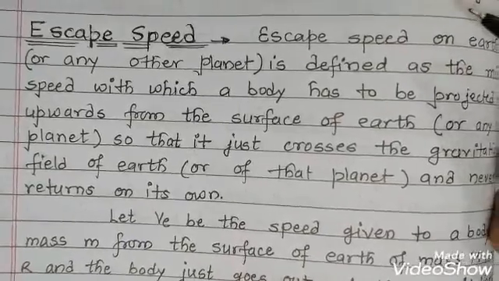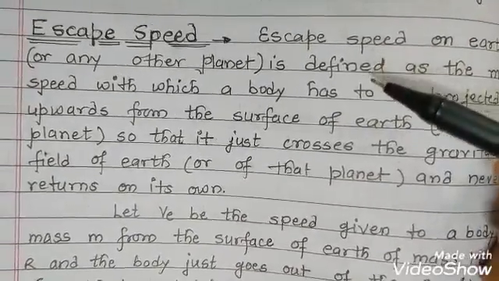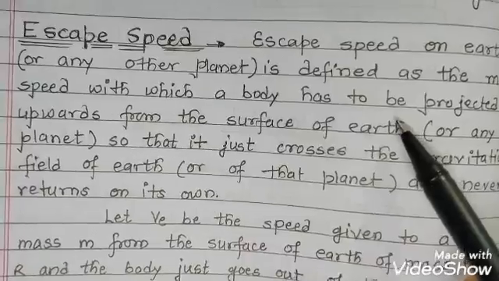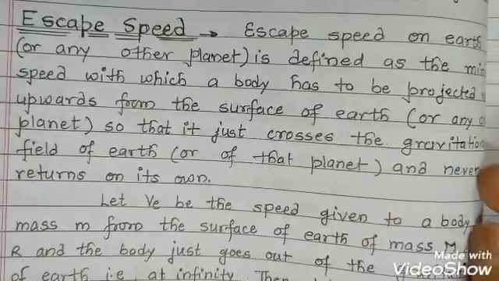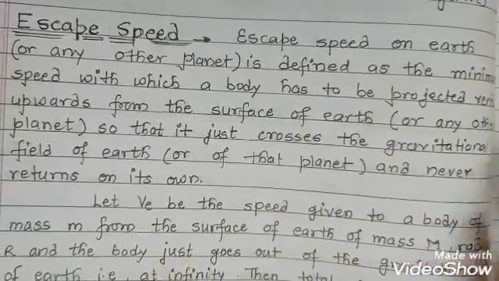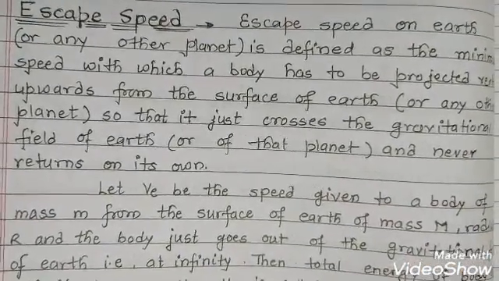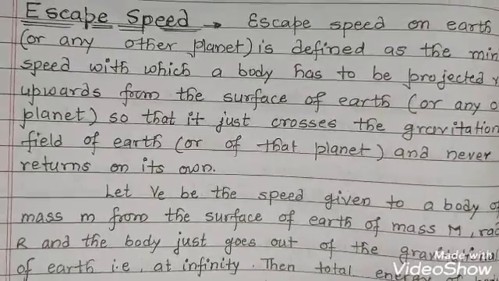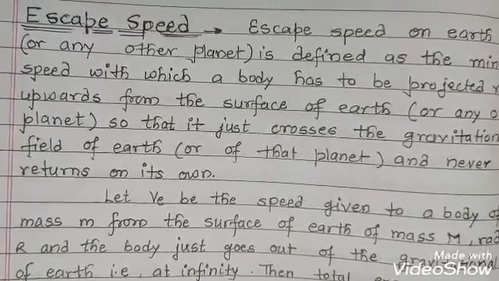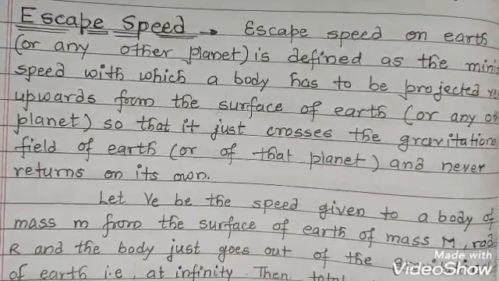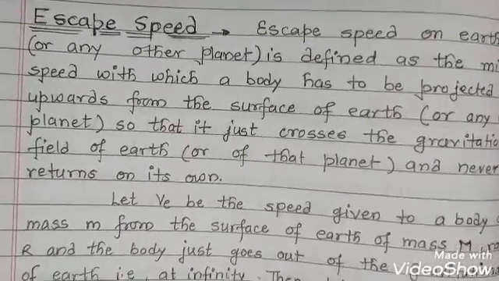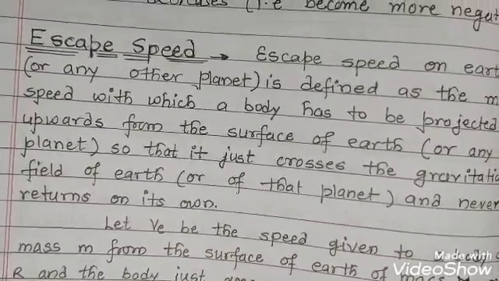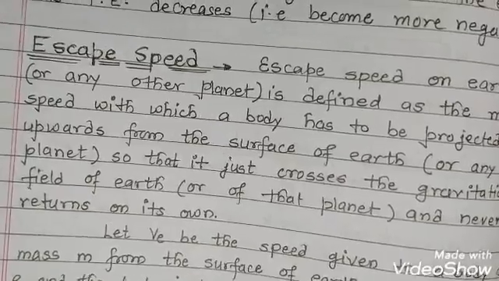So to understand escape speed, we'll define here that escape speed on Earth or any other planet is defined as the minimum speed with which a body has to be projected vertically upward from the surface of Earth or any other planet so that it just crosses the gravitational field of Earth or of that planet and never returns on its own. That means the minimum speed, कम से कम स्पीड जिसमें कि कोई भी बॉडी किसी भी प्लैनेट के ग्रेविटेशनल फील्ड को क्रॉस कर जाए, that minimum speed is called escape speed.